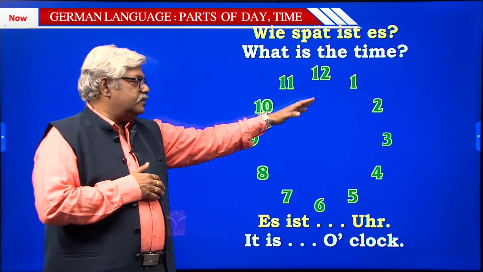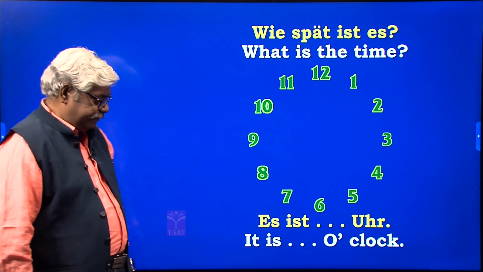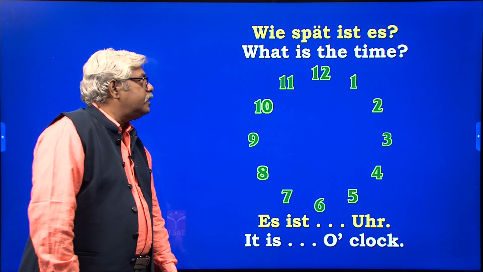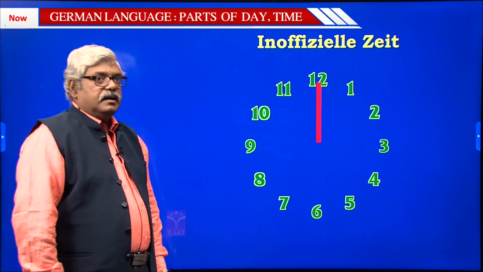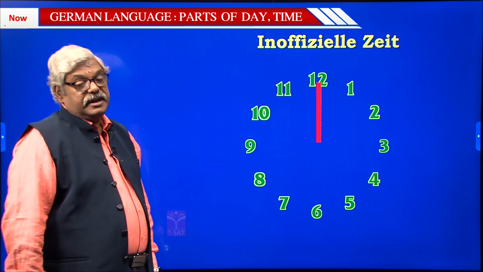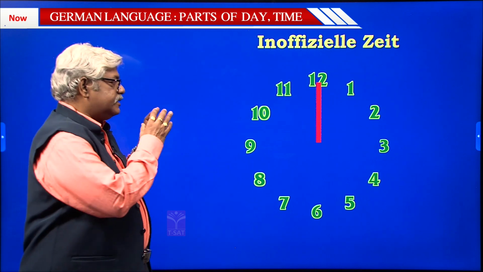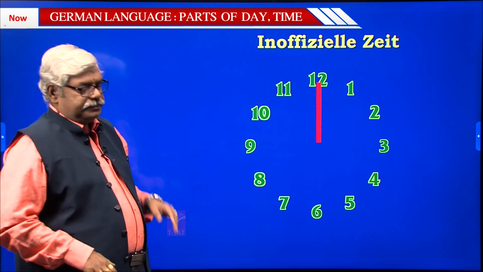With 5 minutes durations, I will show you how time is expressed. First, I take the inofficial side, the division of the timing. So very carefully observe, because if you understand this part over here, inofficial side is very easy for you.